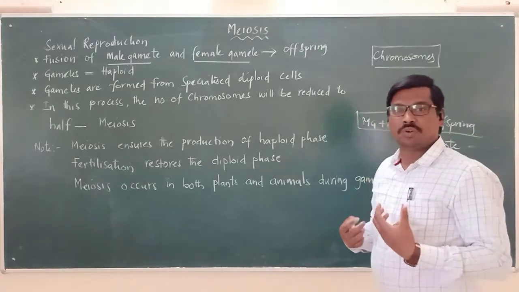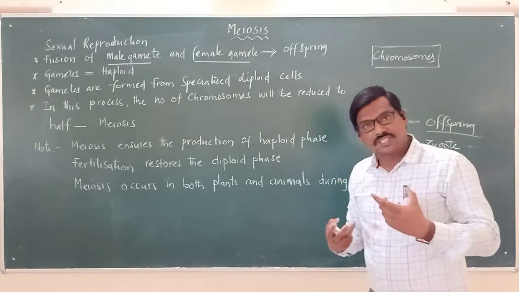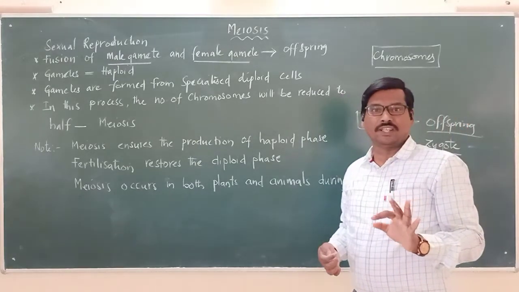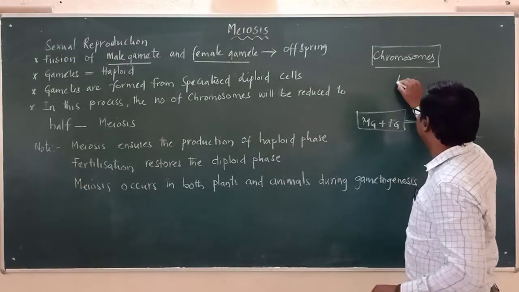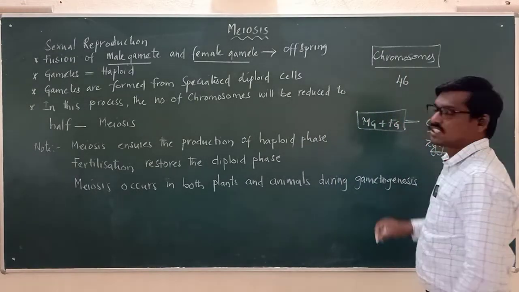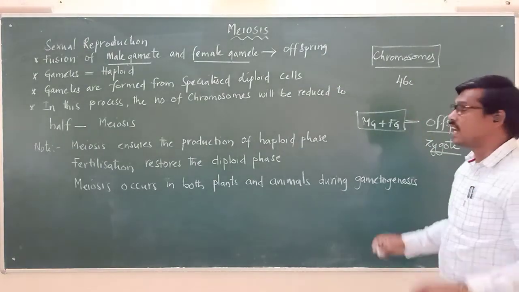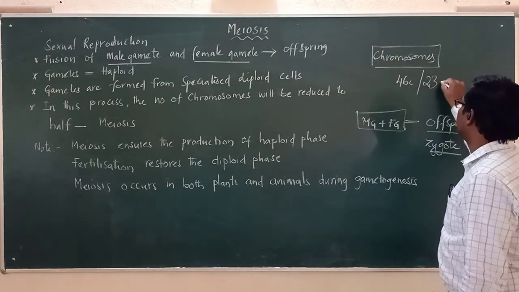As we all know, every cell in the human body, let it be any cell from any part of our body, consists of 46 chromosomes, which are present as pairs.